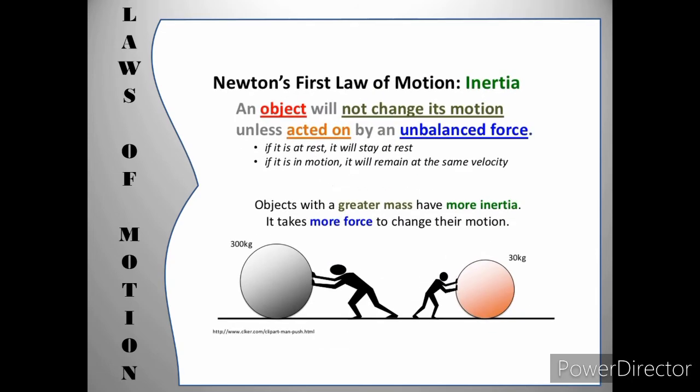This is the example of Newton's first law of motion, or what we call inertia. An object will not change its motion unless acted on by an unbalanced force. If it is at rest, it will stay at rest. If it is in motion, it will remain at the same velocity. Objects with a greater mass have more inertia. It takes more force to change their motion.